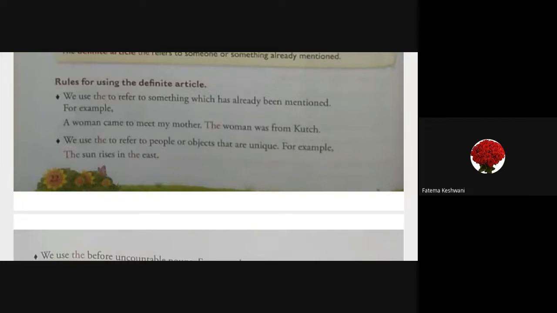Think about a sentence of a similar type where we have used the indefinite article followed by the definite article. One more sentence.